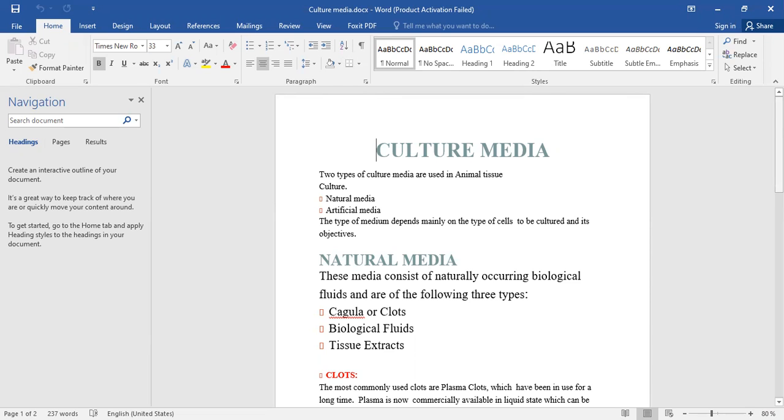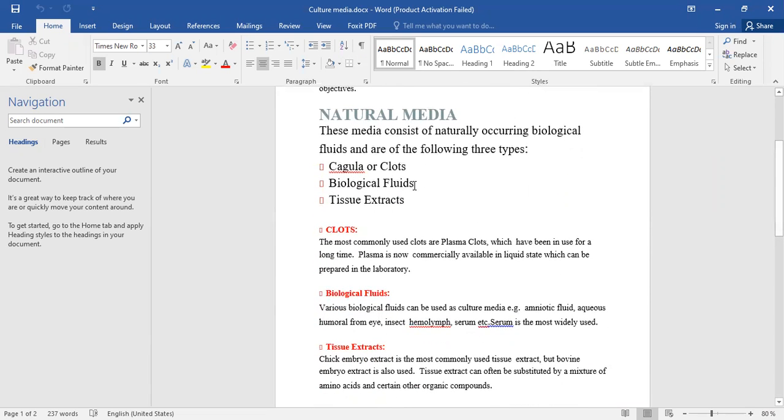What are the natural media contents? The first one is clots. The clots are a basic requirement of the animal cells. So which type of clots are used in the animal media?